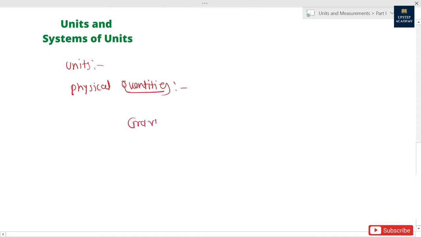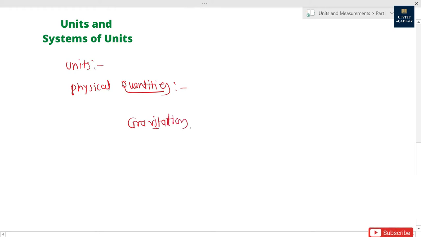So what exactly is the meaning of units? Let's see first. Units are standards of measuring physical quantities. Now what are the physical quantities? Let's see that. We'll take one example for it. Let's take gravitation theory as an example.